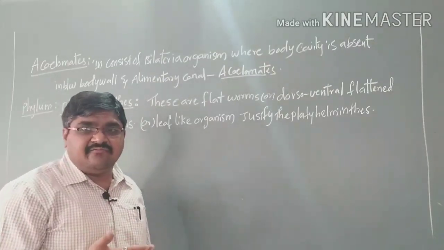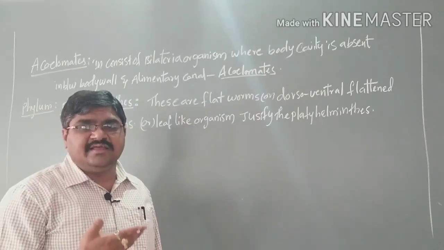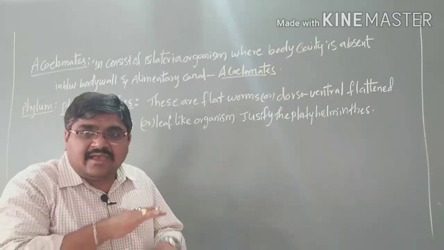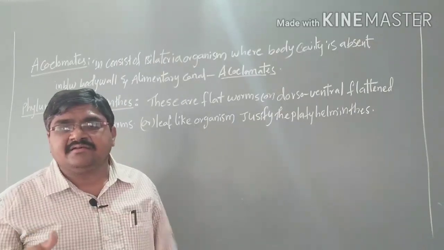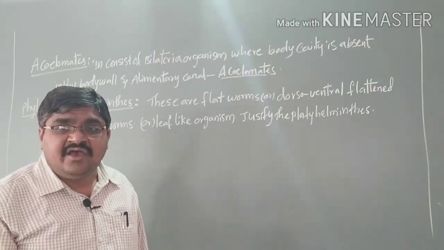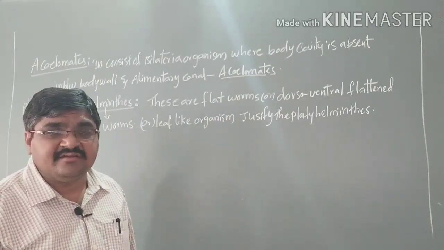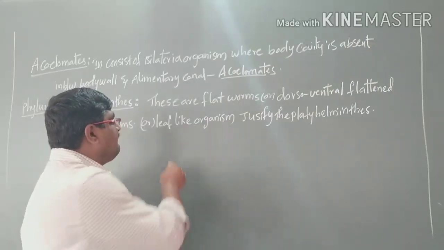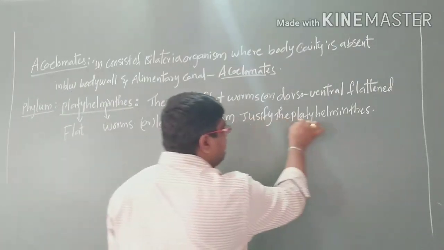If you see a leaf, it looks flat dorsally as well as ventrally. Likewise, these organisms are very flat in structure, compressed dorsally and ventrally, and look like leaf-like organisms.